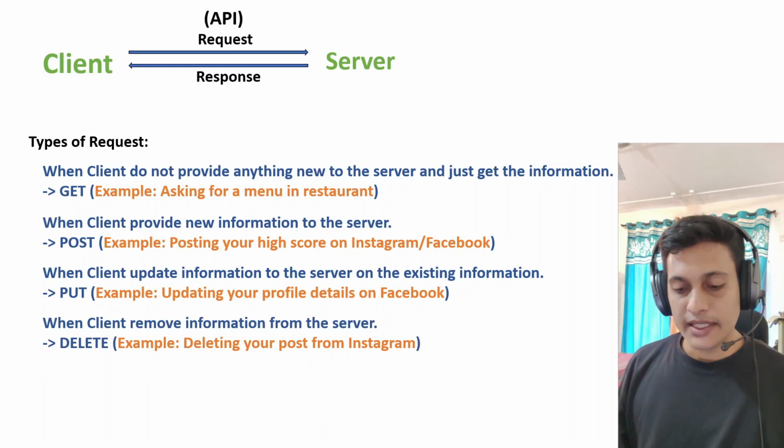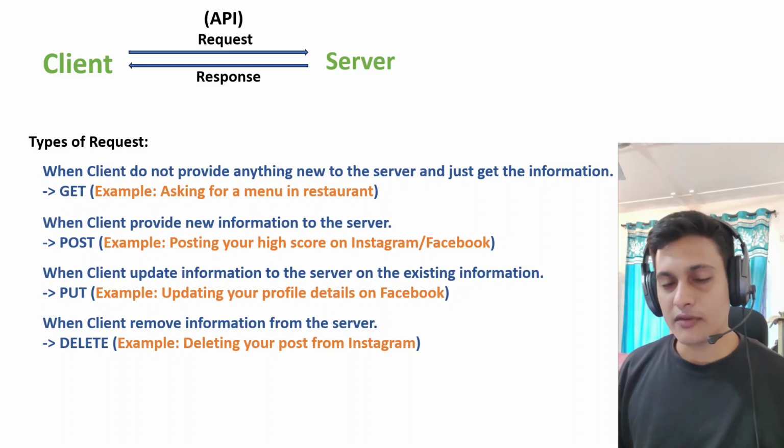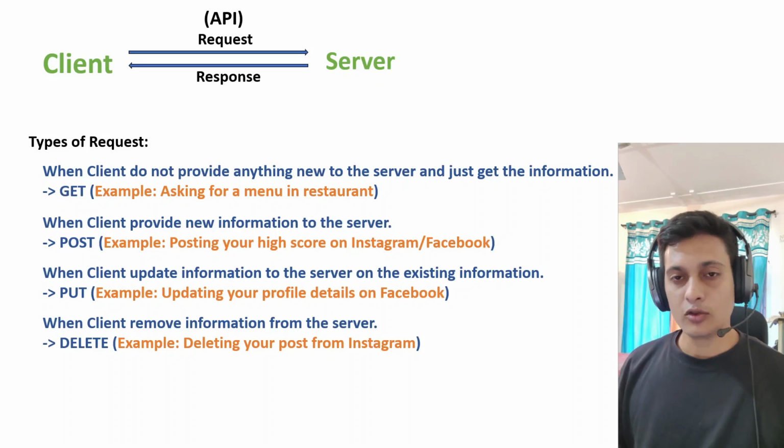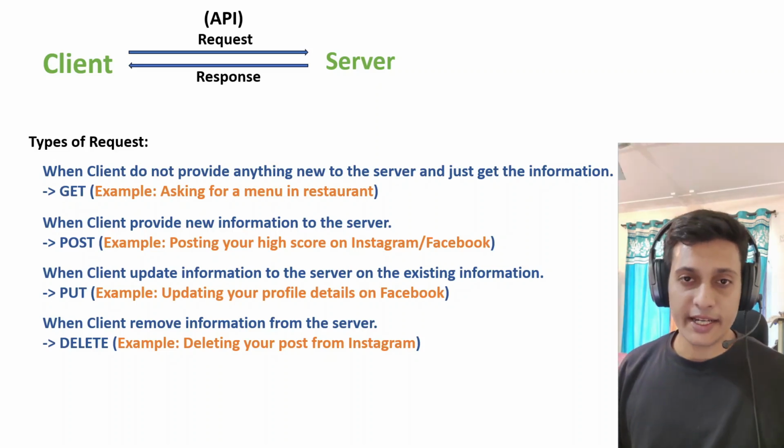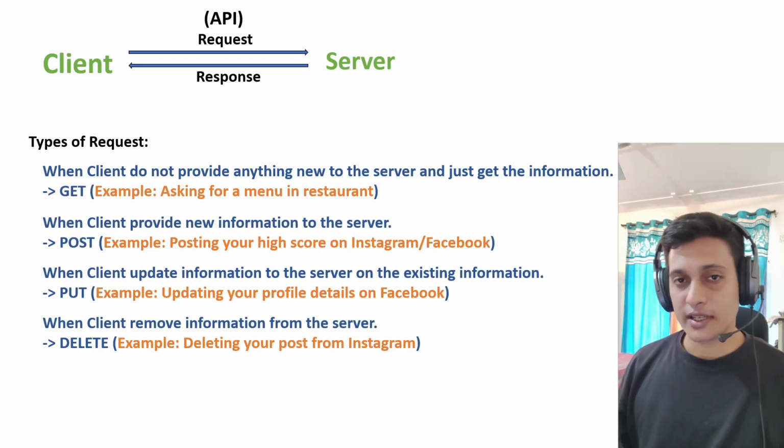The last one, DELETE. Let's say you are deleting some post on Instagram from your user ID. You have created some post which you do not like, or it has some sensitive information which you don't want to share. So what you're going to do is delete that post. So Instagram was there, your post was there.